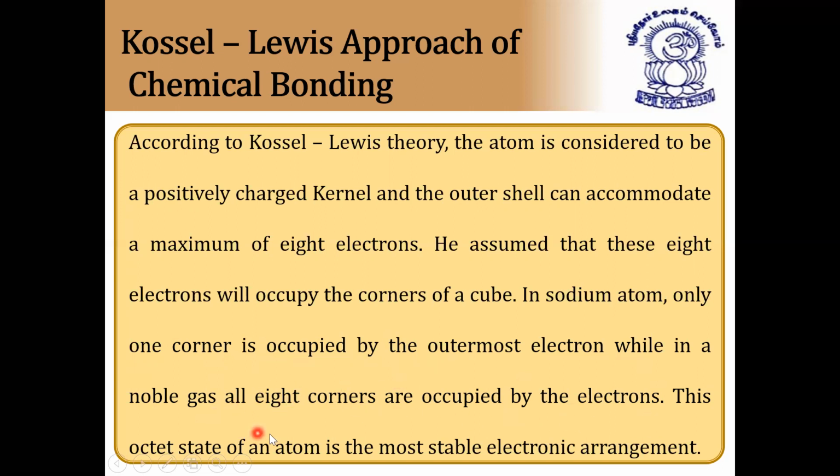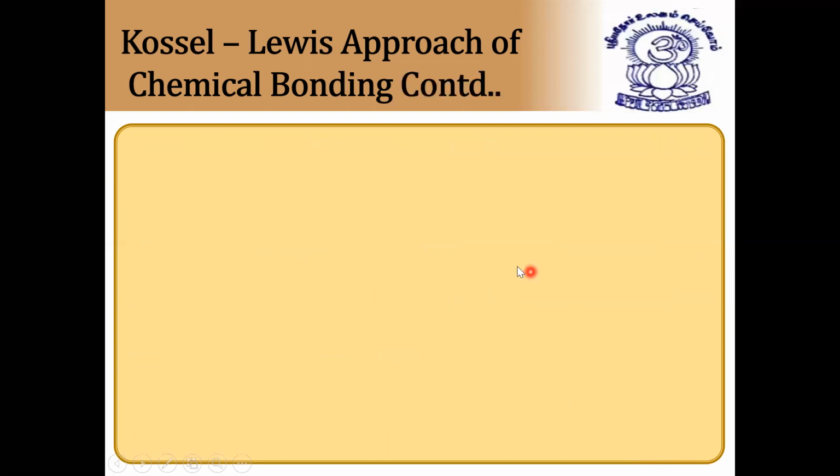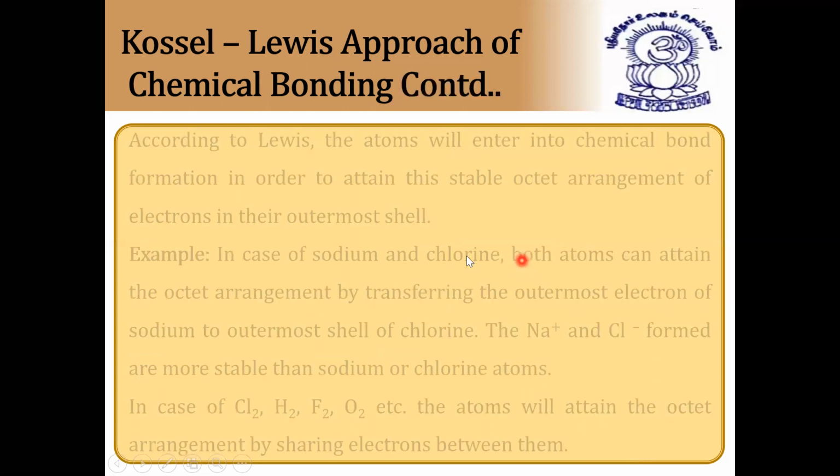This octet state of an atom is the most stable electronic arrangement. How can we say an atom is stable? If it contains 8 electrons in the outermost shell, we can say it is stable, and that type of atom will not take part in chemical reactions. All other atoms will try to get stability by taking part in chemical reactions or bond formation. In this chapter, we discuss bond formation between the atoms in a molecule.